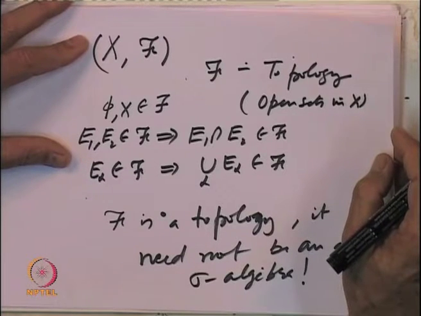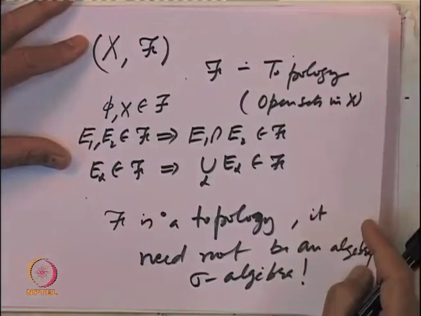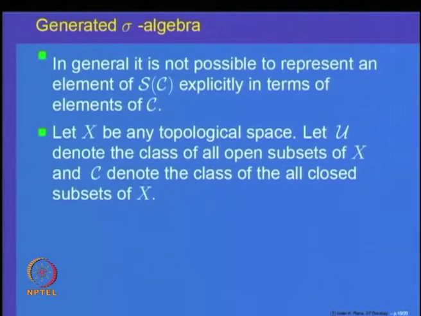So, let us look at a topological space X, tau. Tau is a topology on X, and this need not be a sigma algebra. So, the question is, can we generate the sigma algebra given by this topology, and the answer is yes.